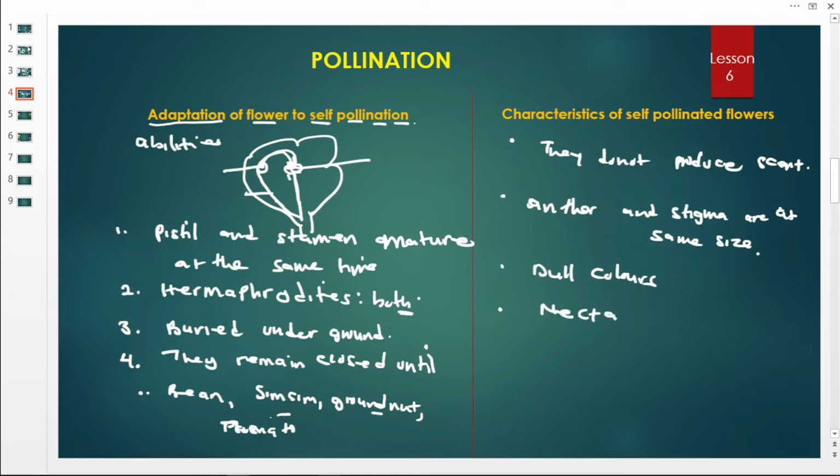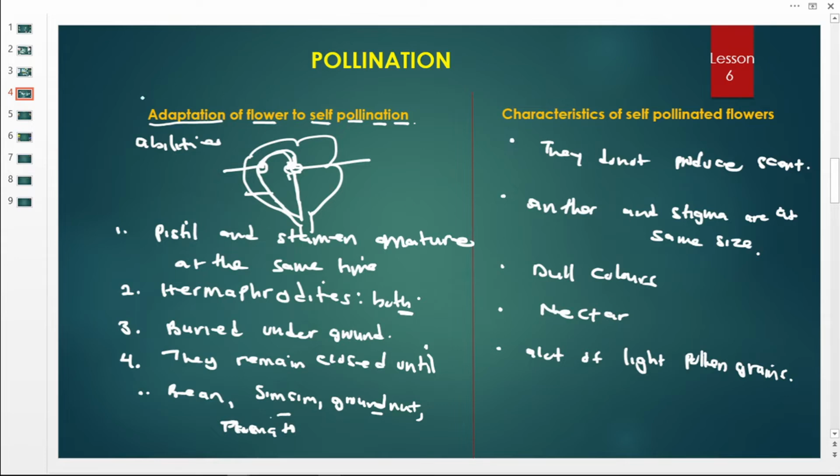Remember we said nectar is the sweet juice produced by these flowers. Number five, they produce a lot of light pollen grains. So here I want you to get the difference between the characteristics and the adaptations. Adaptations are the abilities, then characteristics are how they appear.